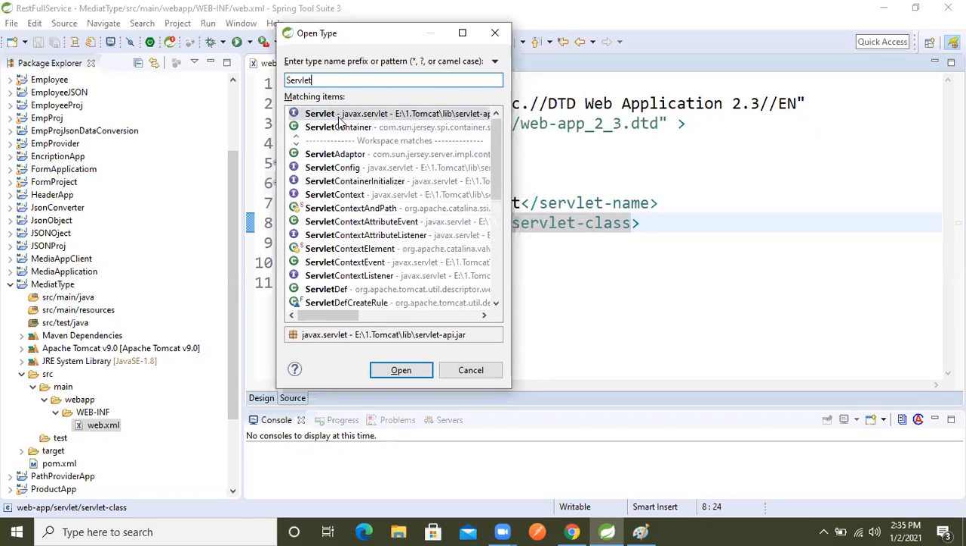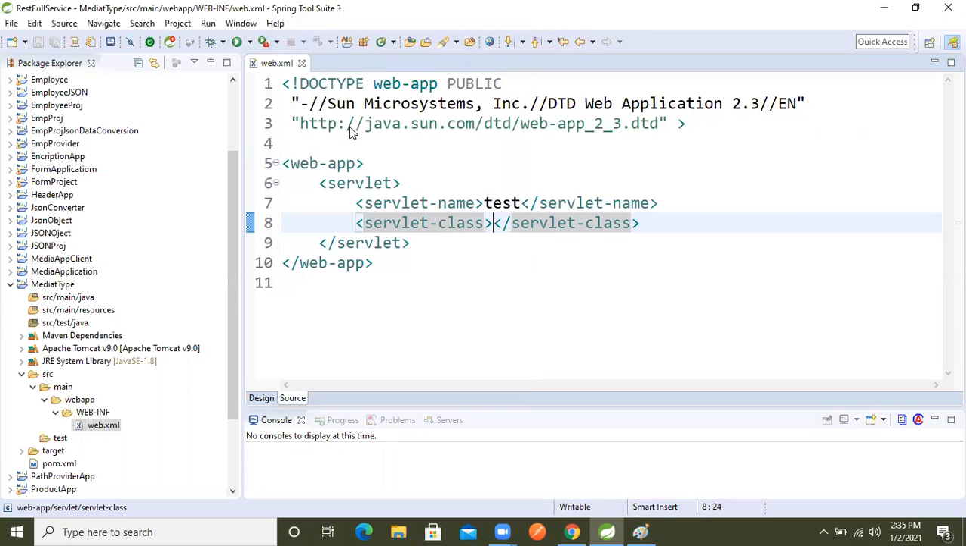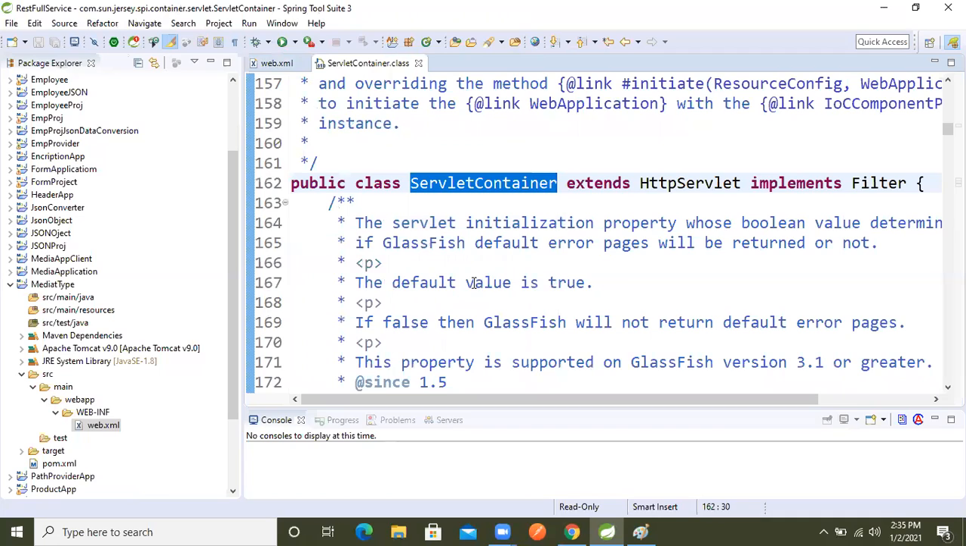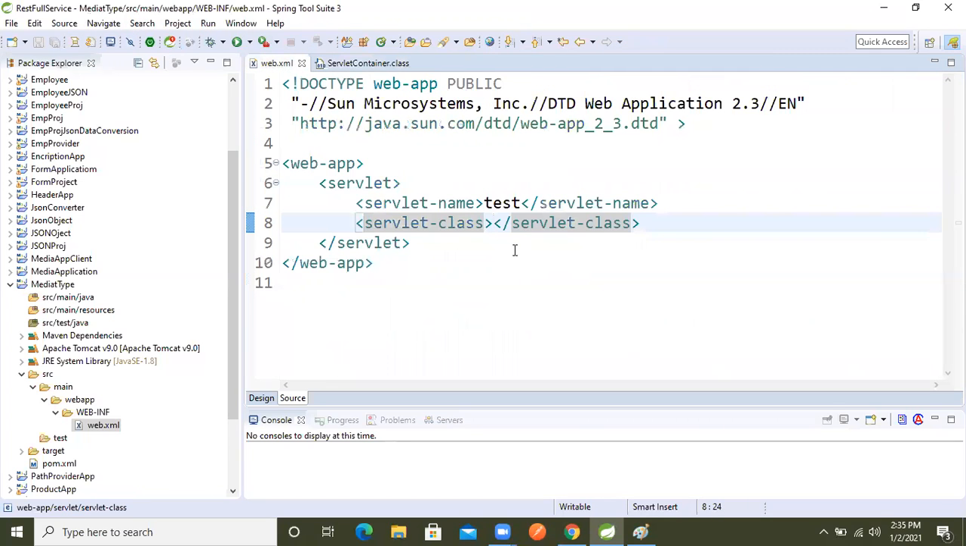Whenever we write servlet, every class with the name servlet will come, right? So now the servlet container is visible here, so we will click on that. My system is also slow today. Okay, no problem. Now we will copy this class name. This is the class name. I said that here we need to put the fully qualified name.